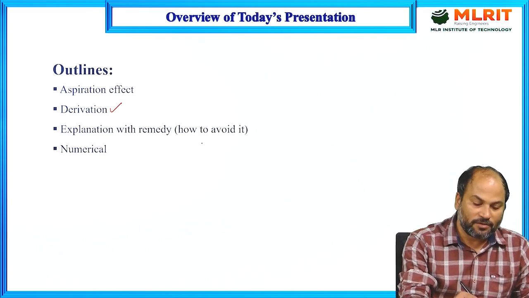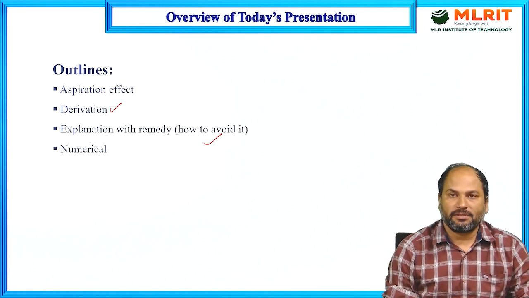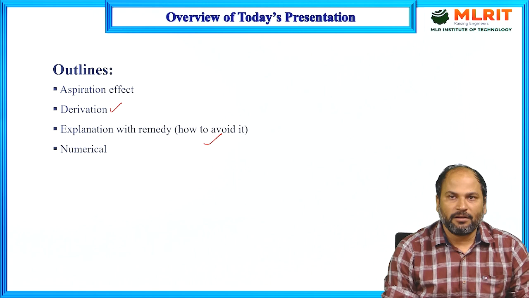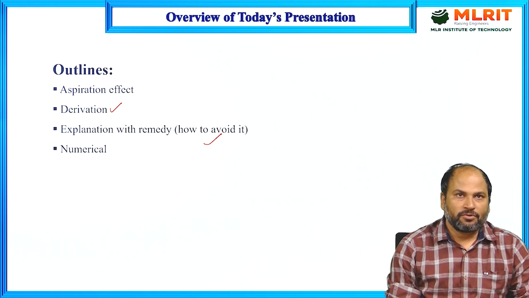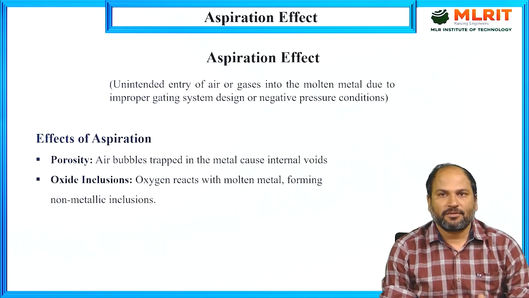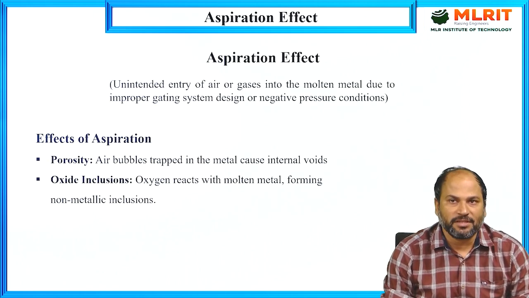So in the third part we'll also see how this aspiration effect can be avoided, and finally we'll take one numerical from a previous GATE question, so that whatever concepts we have studied will be more clear. So we'll start with the aspiration effect. First of all, we'll see what the meaning of this aspiration effect is.